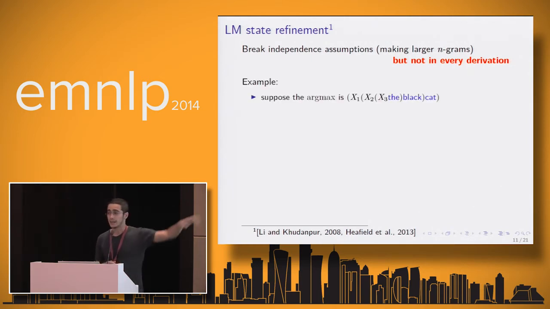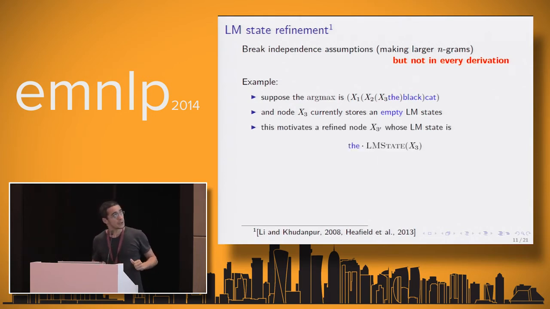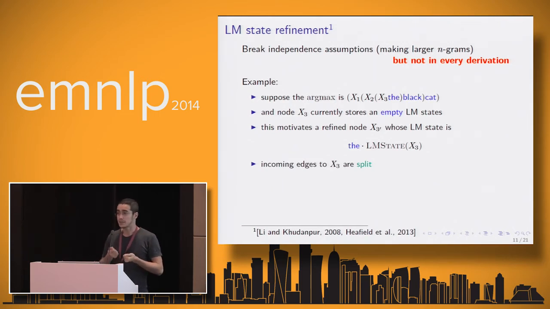Suppose this is the argmax. Here X1, X2, and X3 are nodes in the hypergraph. And at this point, X3 doesn't store any language model information. So we know for sure that black has been scored completely independently from D. And what we are going to do is refine X3 into a new node, X3 prime, which memorizes the context D. In terms of the operation, it splits the incoming edge to X3 on the basis of its span. If it ends in D, it goes to the new node.